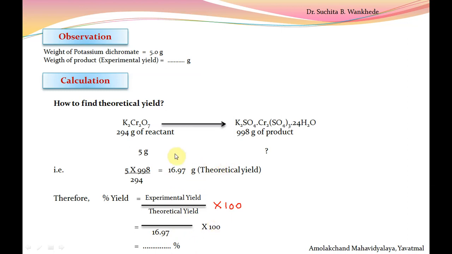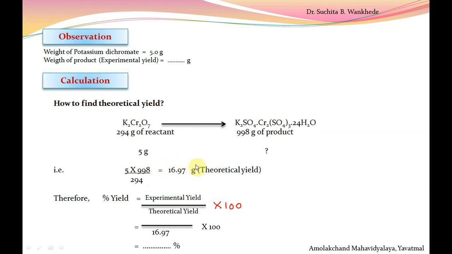Now how is this theoretical yield obtained? Potassium dichromate has molecular weight 294 gram and chrome alum salt has molecular weight 998 gram. If we take 5 gram of potassium dichromate, then how much product do we get? For that we take cross multiplication. Here 5 into 998 divided by 294.